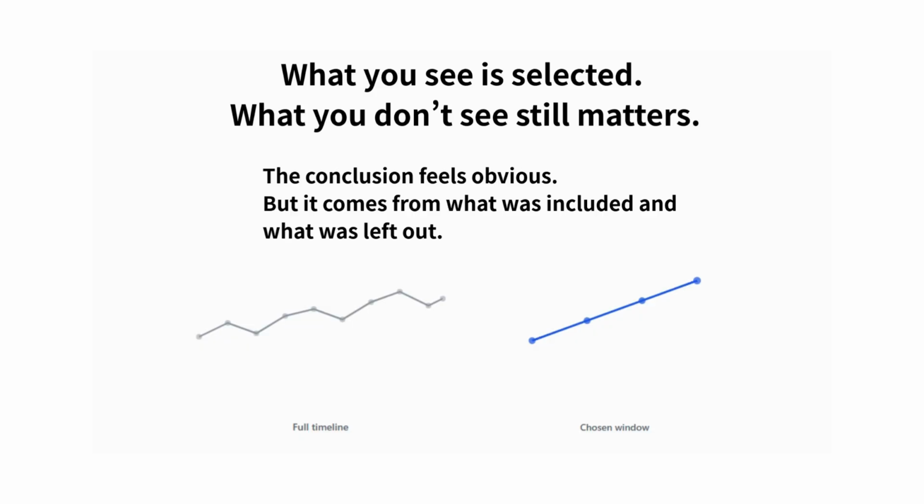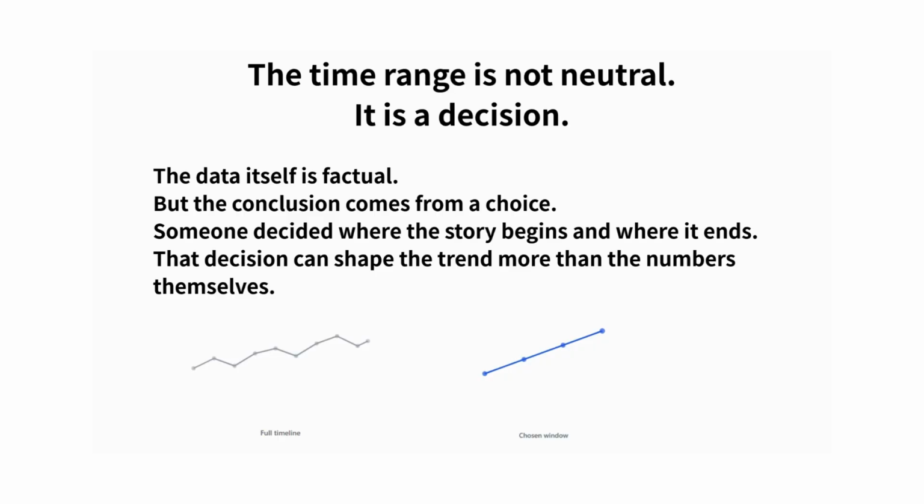In real-world data analysis, graphs often look clear because you're only shown a slice of the picture. Your job is not just to read the trend, but to ask what you are not being shown. The data itself is factual. These points really exist. Nothing here is fabricated, but the conclusion does not come from the data alone. It comes from a choice. Someone decided where the story begins and where it ends.